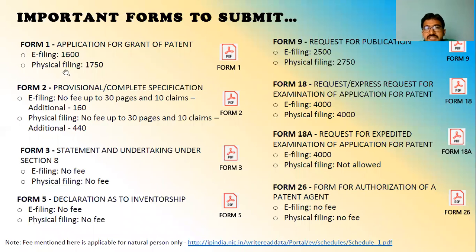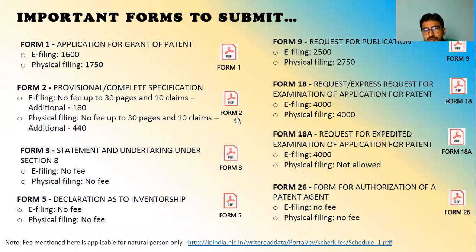For physical submission, if you want to submit directly, there are IP office centers in Chennai, Mumbai, Kolkata, and New Delhi. If you are submitting physically, then there is no need for a digital signature. Directly you can submit the form. The cost is 1,750 rupees.